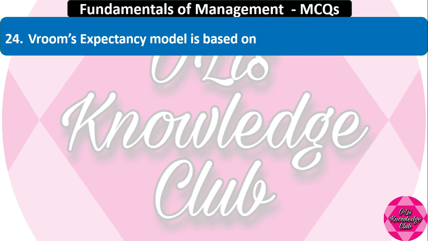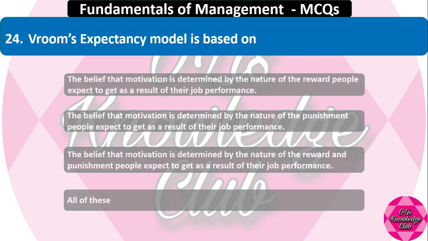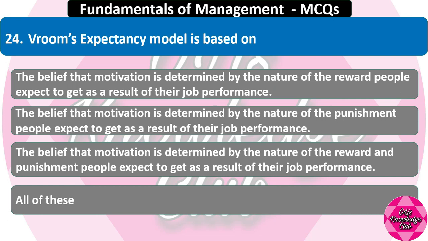Vroom's expectancy model is based on the belief that motivation is determined by the nature of reward people expect to get as a result of their job performance. Second option. The belief that motivation is determined by the nature of the punishment people expect to get as a result of their job performance.